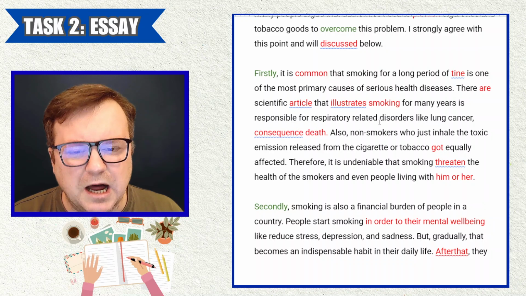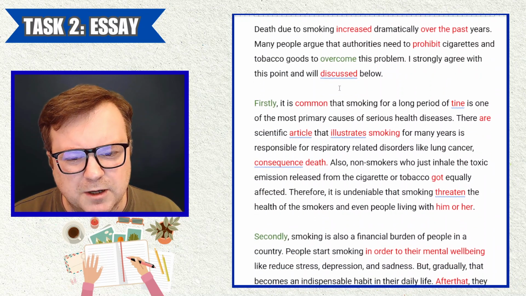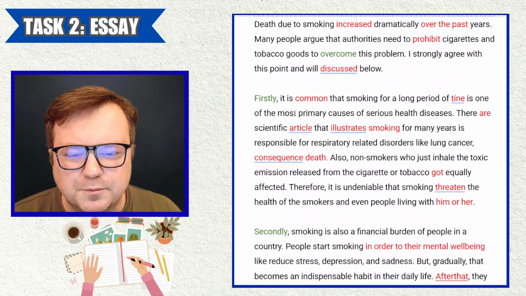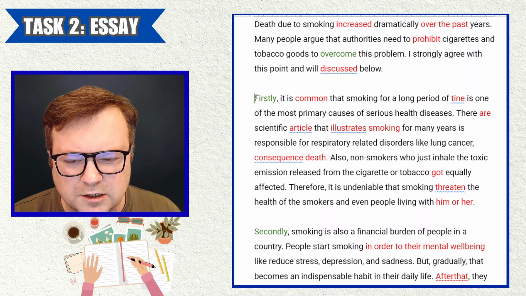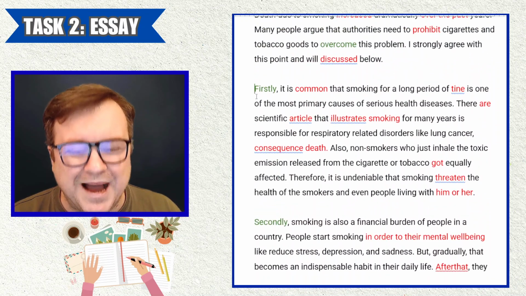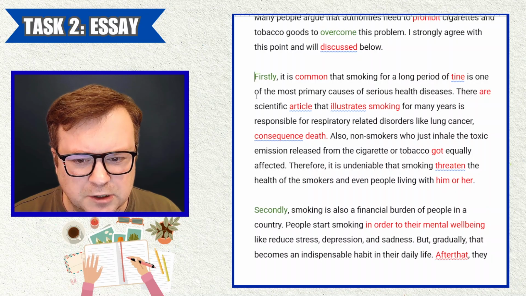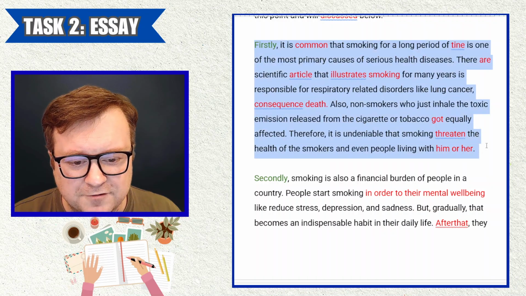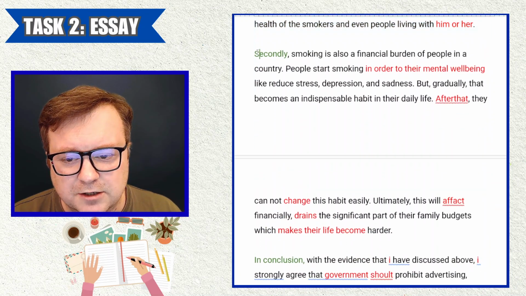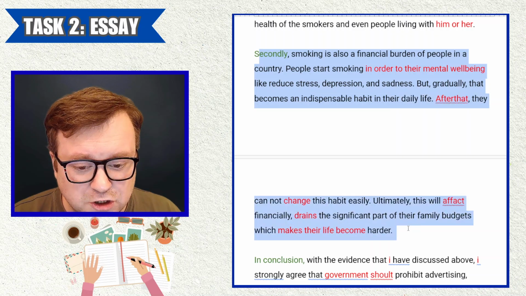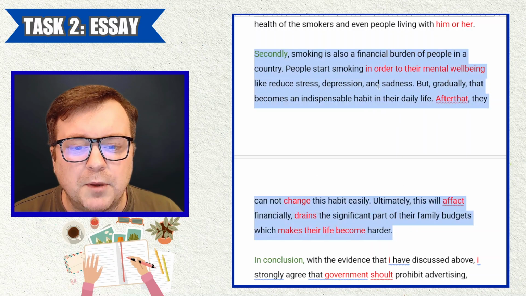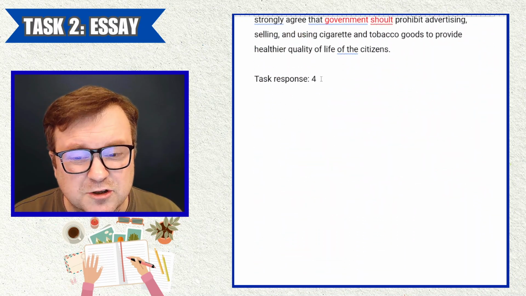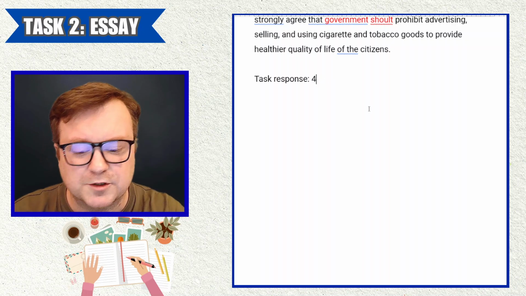There might be underlying coherence, right? There might be an underlying idea there. But for me, you haven't presented one argument that says that banning cigarettes would be a good thing to do. You've mentioned that cigarettes are bad for our health. You've mentioned that cigarettes create financial problems for people. But at no point do you say cigarettes should be banned. And so for that reason, I'm giving task response 4.